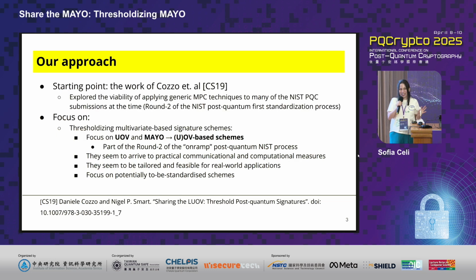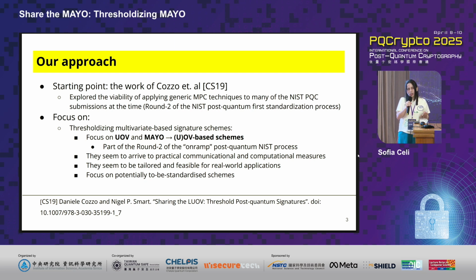We didn't start in a vacuum, but rather by looking at the state of the art in the literature on threshold signature schemes. Our starting point is the work of Cozzo et al., a publication from 2019. Those researchers looked at the state of the art at the second round of the first NIST post-quantum competition, and asked whether any of those post-quantum signature schemes could be thresholdized.